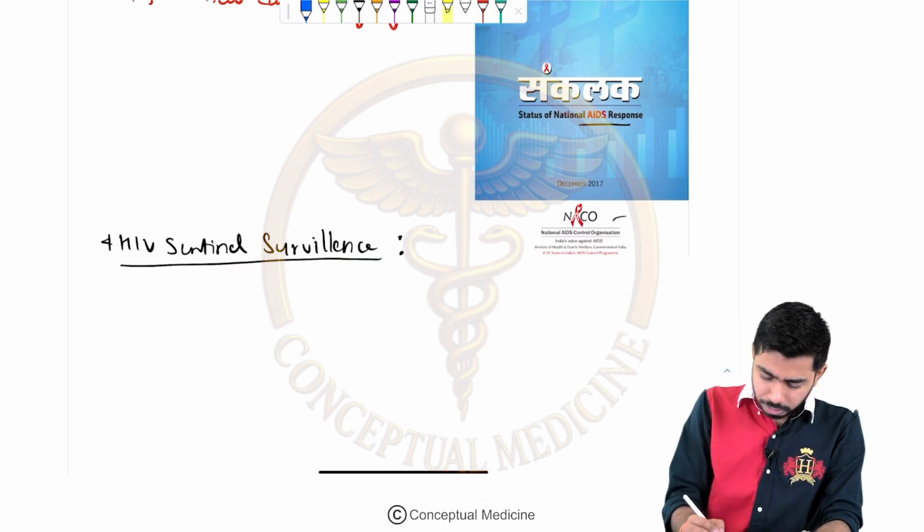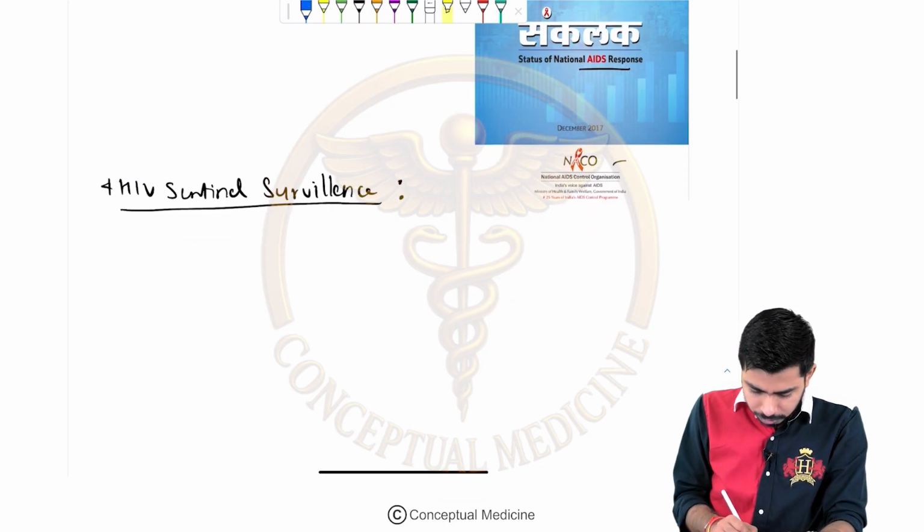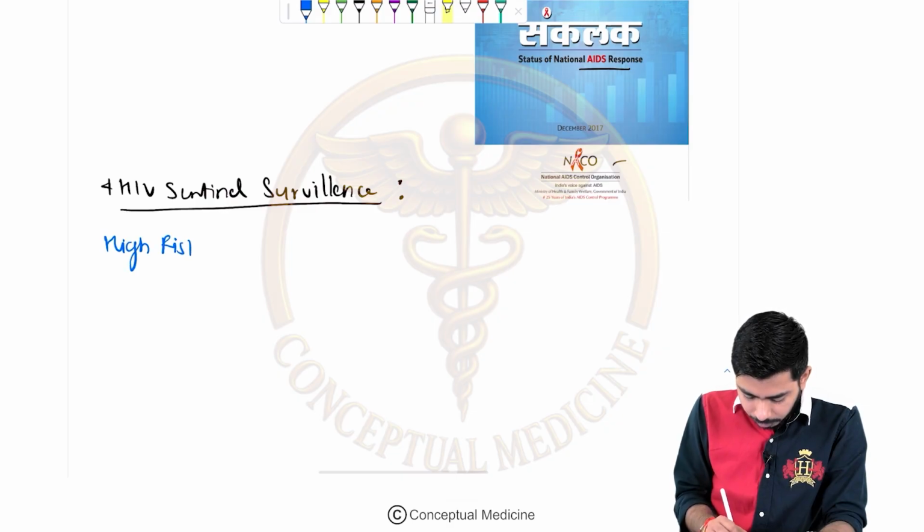So they have divided it into 3 groups over here, right? One group could be the high risk population, and one group could be the bridge population.